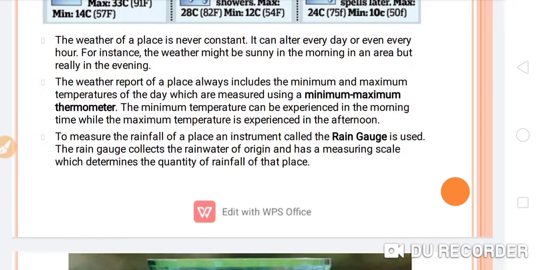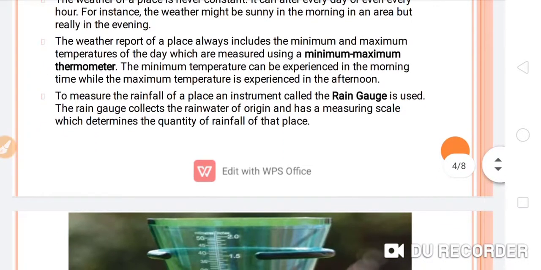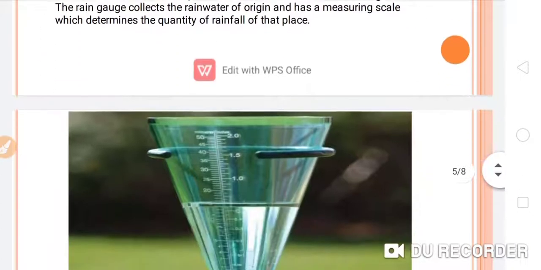The minimum temperature can be experienced in the morning time, while the maximum temperature is experienced in the afternoon. To measure the rainfall of a place, an instrument called a rain gauge is used. The rain gauge collects the rainwater of a place and has a measuring scale which determines the quantity of rainfall of that place.